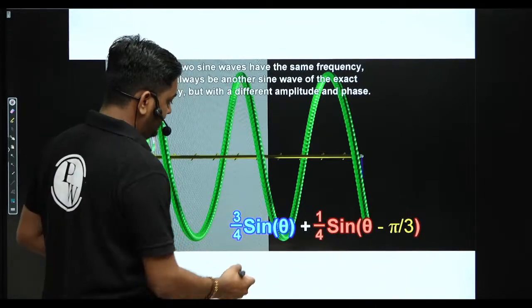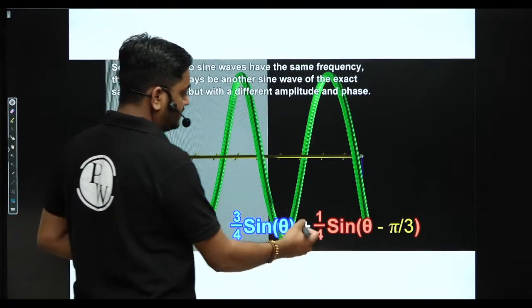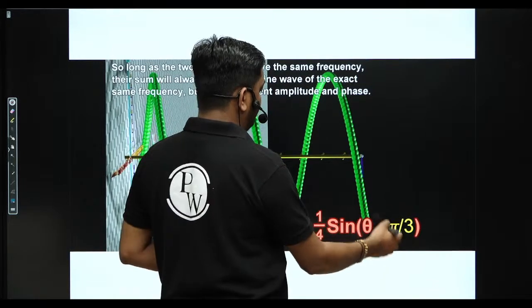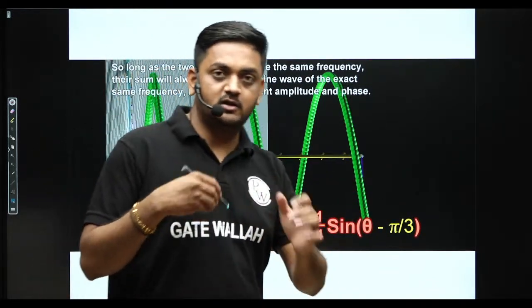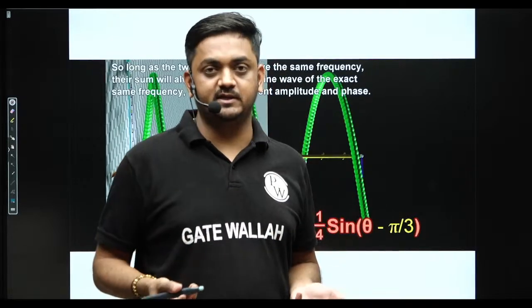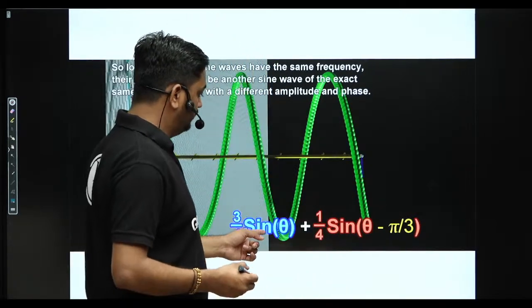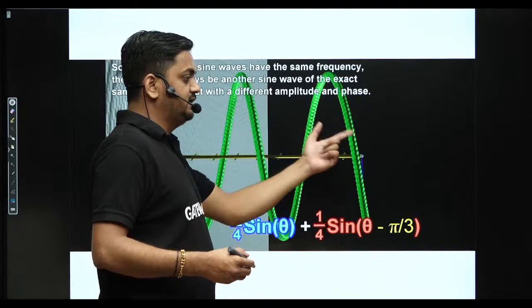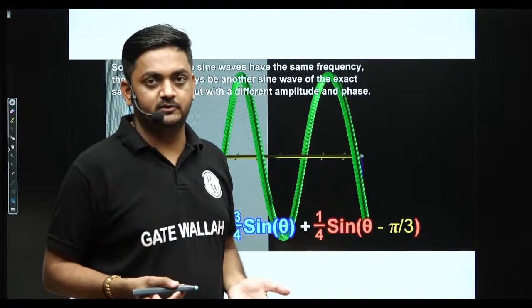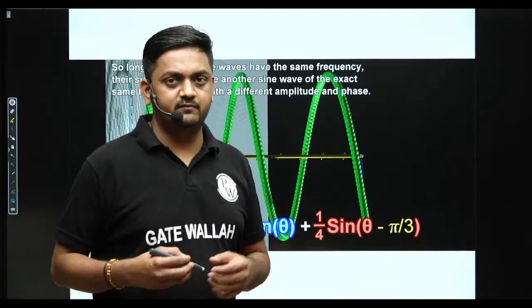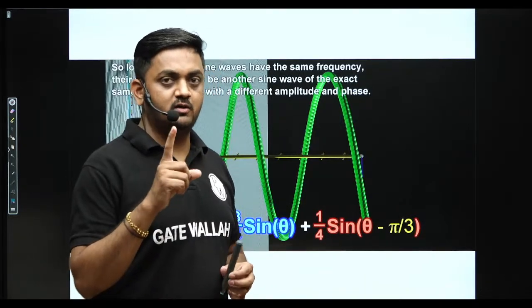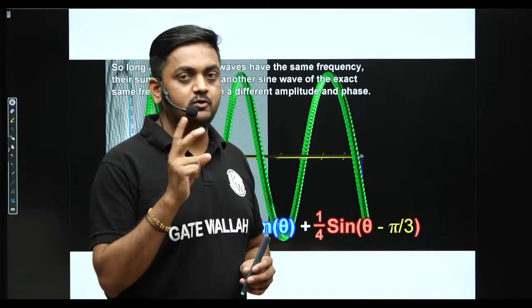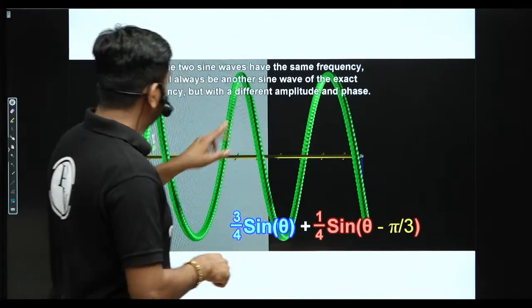You can see here, this is sin theta plus 1 by 4 sin theta minus pi by 3. Then also the resultant signal will be another sinusoidal signal with the same frequency. Okay, this is omega 0, here also omega 0. The resultant signal will also have the frequency omega 0. Of course, there is a change in phase and amplitude. Okay, but the important point is what? Same frequency. We are adding two signals having the same frequency. So this is the conclusion.